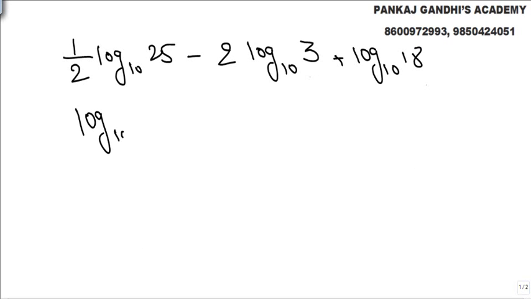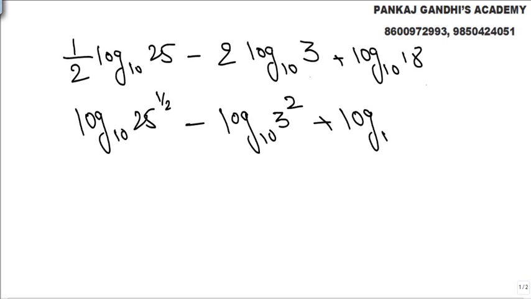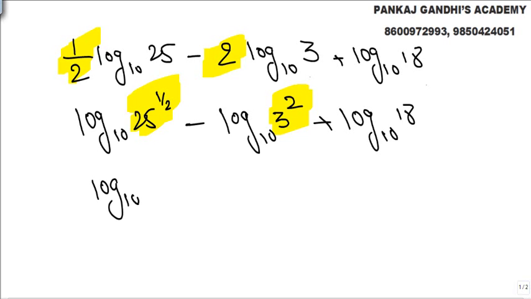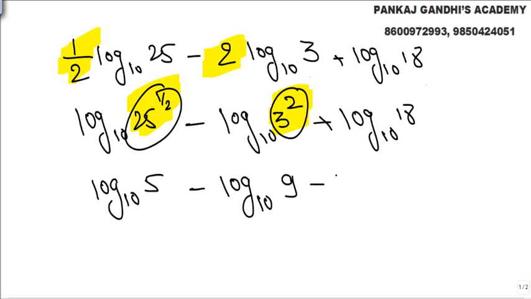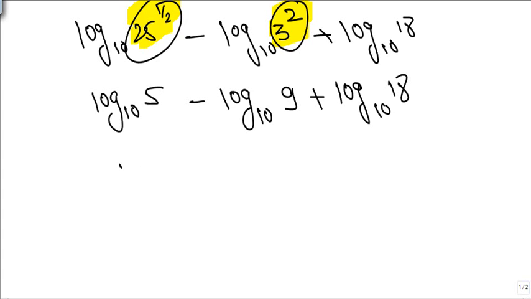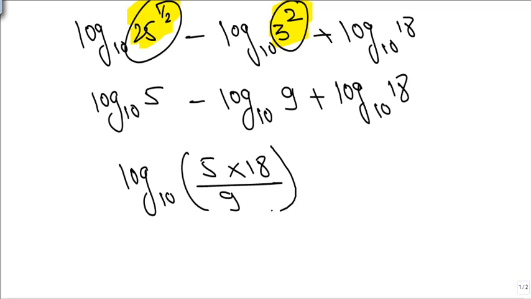So I can write this as 25 raised to 1 by 2 minus log to the base 10, this 3 goes square, and log to the base 10, 18. Look, ये 1 by 2 इधर raised to हो जाएगा, same property. This 2 इधर raised to हो जाएगा. Now what all we know is log to the base 10, 25 raised to 1 by 2, 5. Log 10 raised to 3 by 2, nothing but what, 9. This happened 5. And more log 10, 18. Simple property. This is nothing but log 10, 5 divided by 9 into 18.